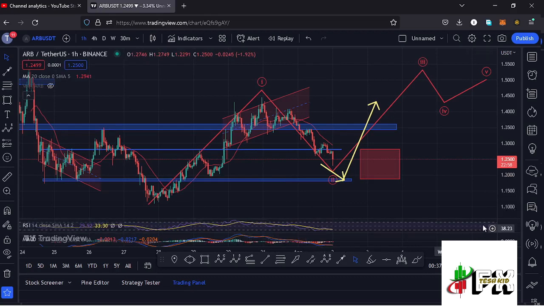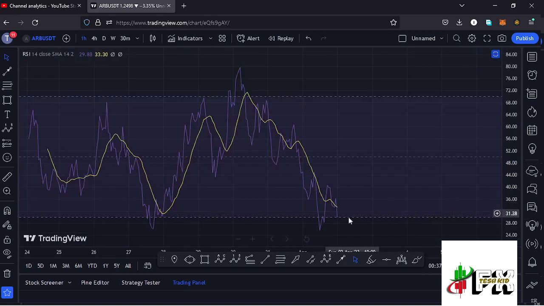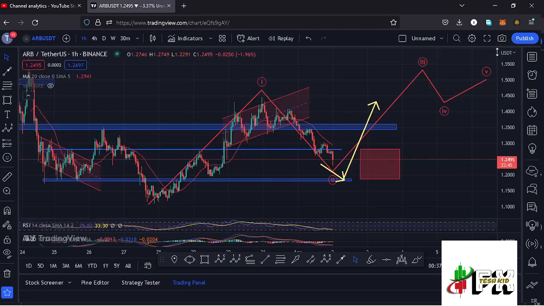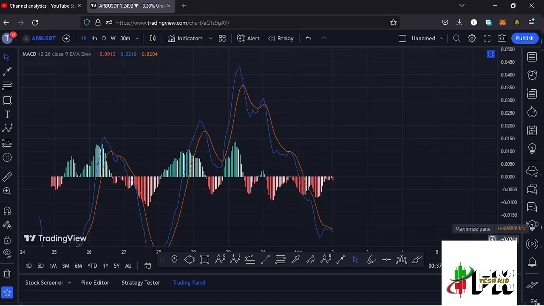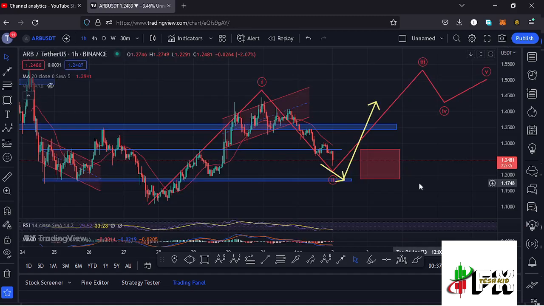And also taking a look at the indicators on the RSI, we are trading at around the 29 mark, meaning we are just about to get into the oversold region, and that means we have massive room for us to fully support higher prices on the RSI in the formation of that wave 3. Also taking a look at the MACD, we have been able to print a bearish cross suggesting lower prices. So let's be patient and see how that plays out, and I'll be keeping you updated.